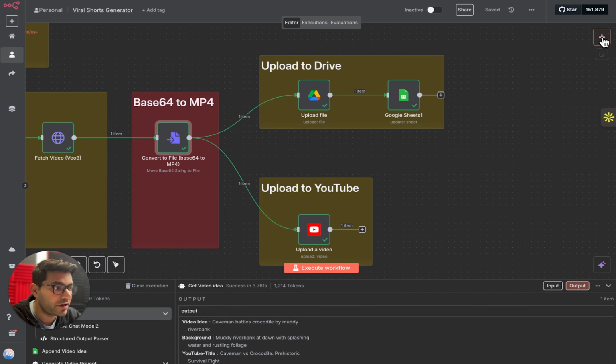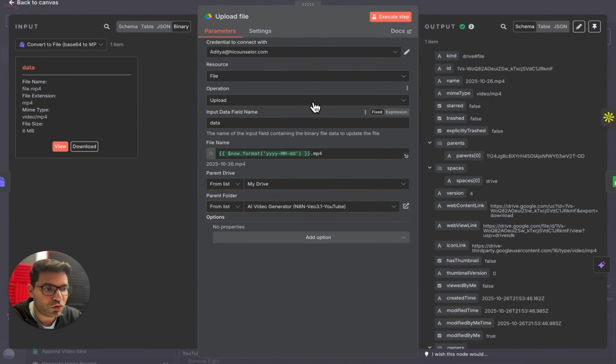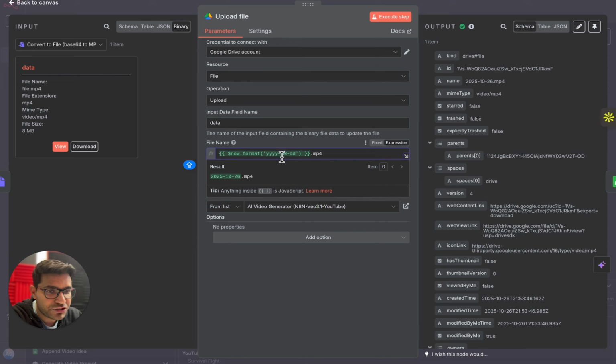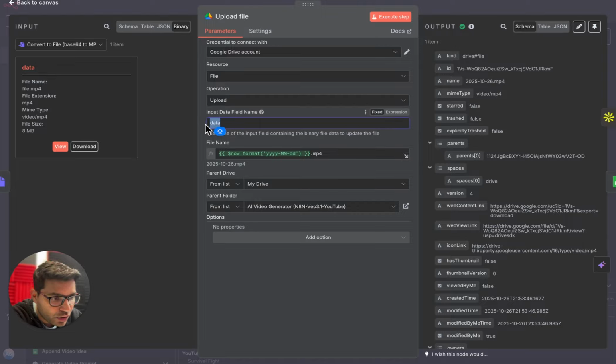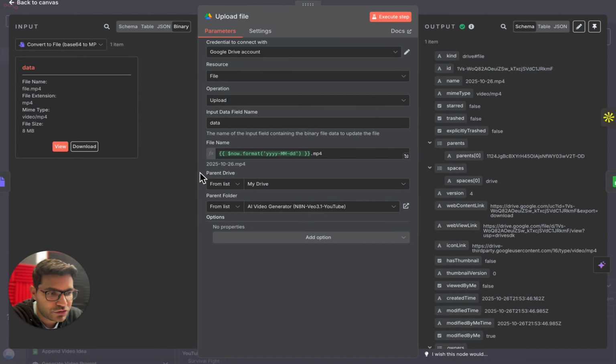So simply add a Google Drive, simply search over here Google Drive and click on this one in Google Drive node. Now in this particular node, first add your Google Drive account over here. Next, you simply need to add the video that's been generated in the previous step. So that was generated with the name of data. So you'll simply add the name data over here, and we are simply giving it a file name with the date and the time format so that we know when this video was generated. You can simply copy paste this particular code when you create this particular agent, or you can name it anything, right? So it doesn't matter at all.